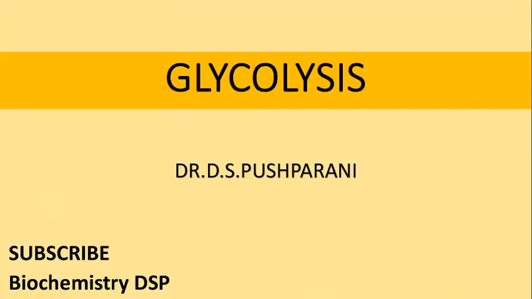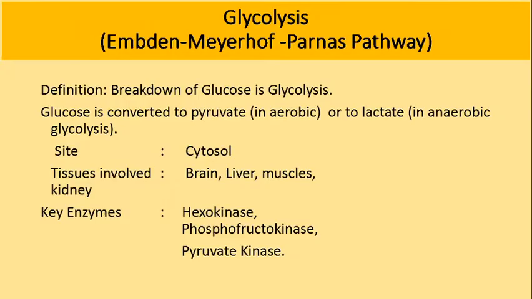Today I'll be discussing glycolysis. The term glycolysis is defined as breakdown of glucose into pyruvate. In aerobic glycolysis, glucose will be converted into pyruvate, and in anaerobic glycolysis, glucose will be converted into lactate. Lysis means breakdown of glucose.